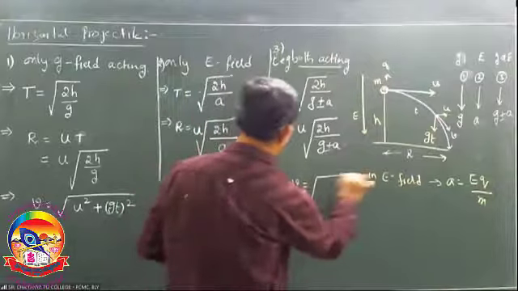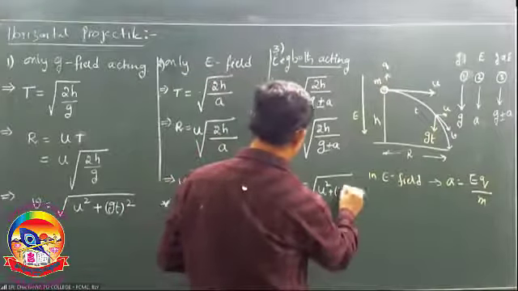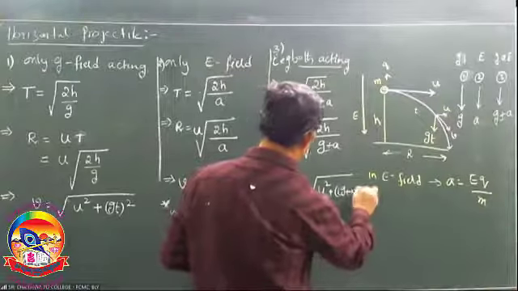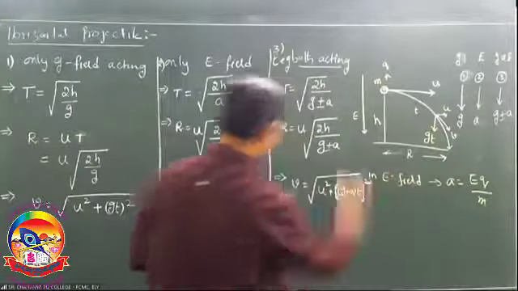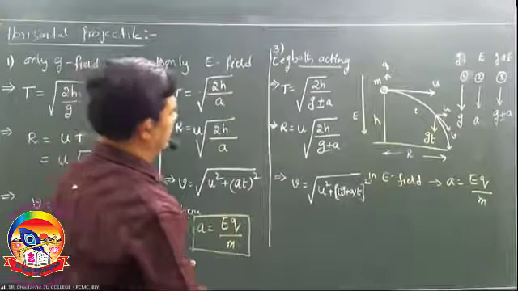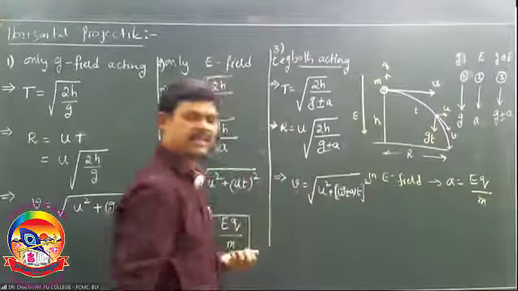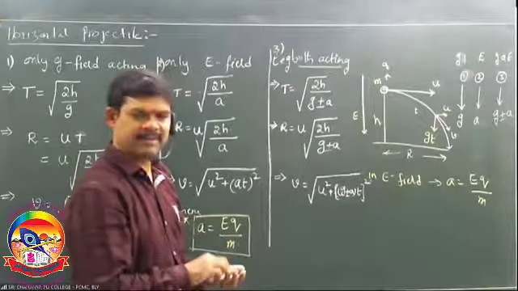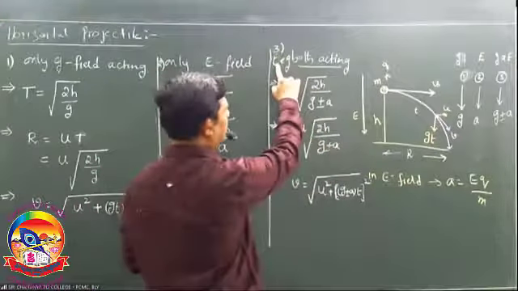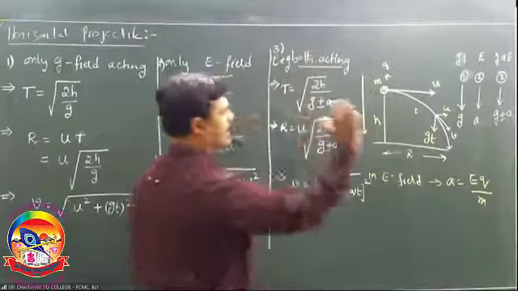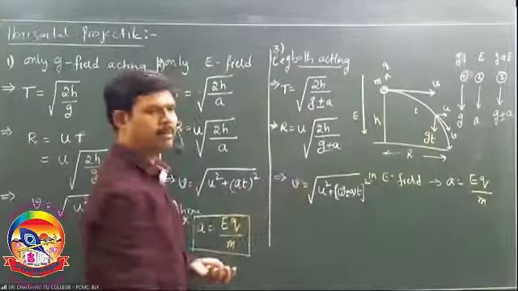V root over u square plus in place of g, a, t whole square, right? These are the cases. Sir, when should I take plus? When should I take minus? These formulas are applicable when both E and G are acting. In that case only, these are applicable.